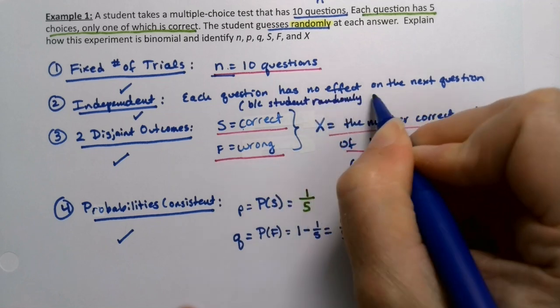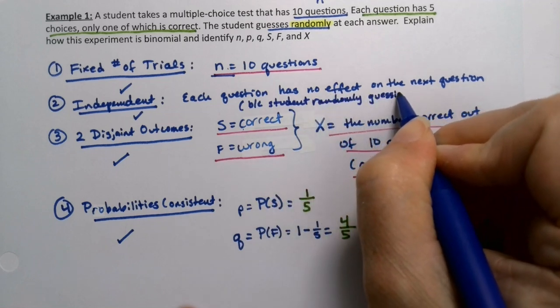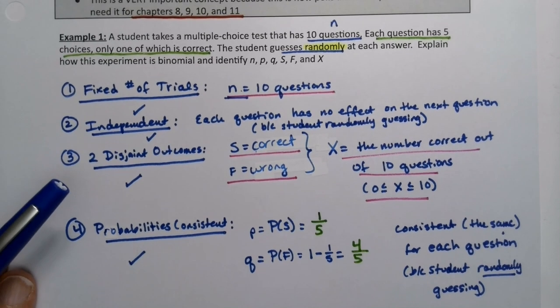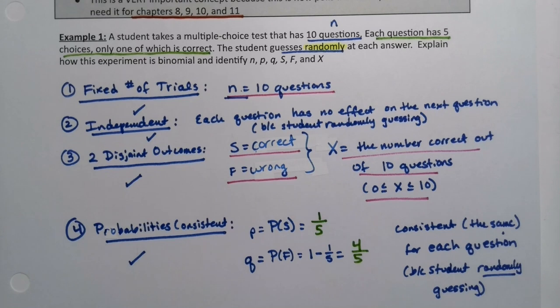And again, that's not really fair. In real life, you would get clues from one guess to the next guess or things like that. But we're going to pretend that the student's completely randomly guessing for all of these things. And hopefully this helps you see the criteria for a binomial experiment. It's actually an experiment we hit those criteria pretty regularly in later chapters, chapters 8 through 11, particularly for surveys and polling people.